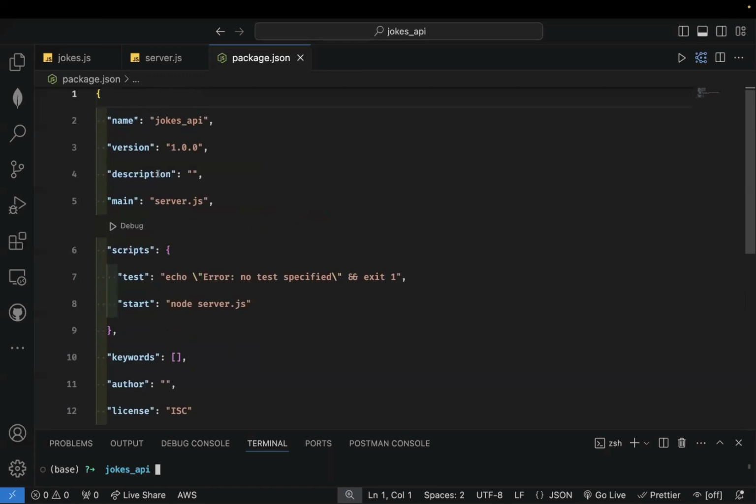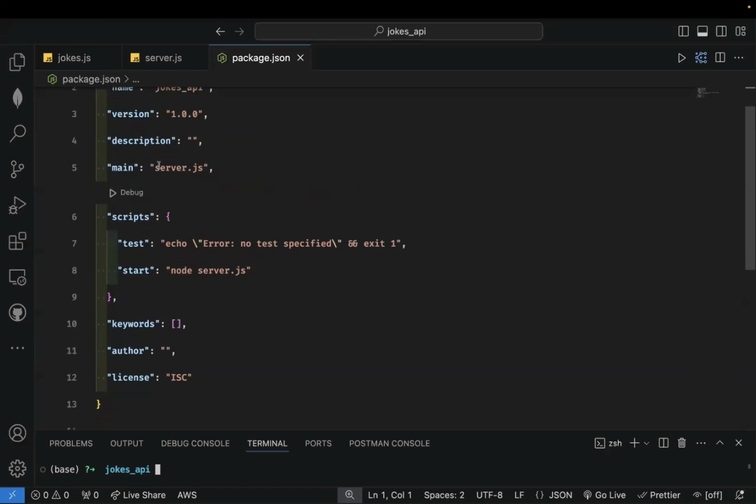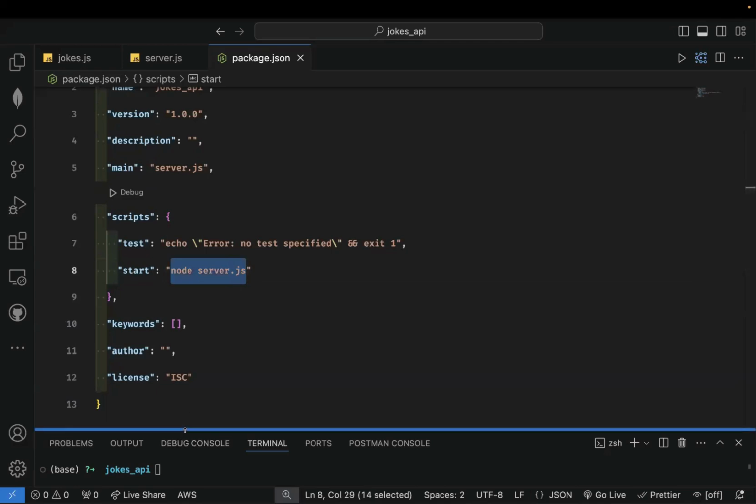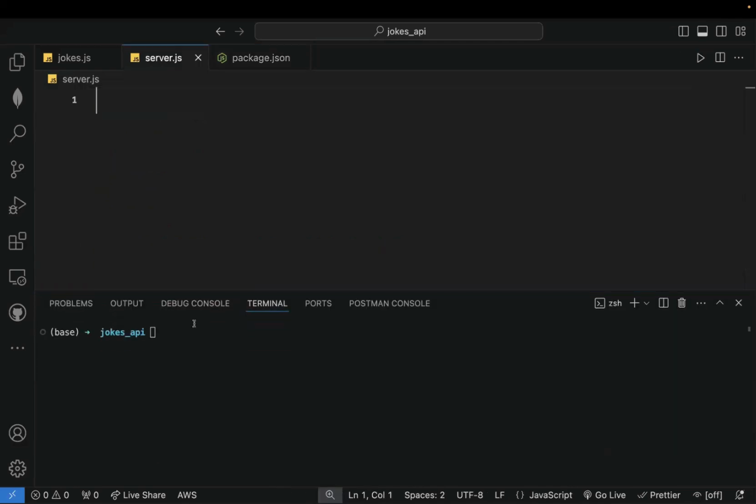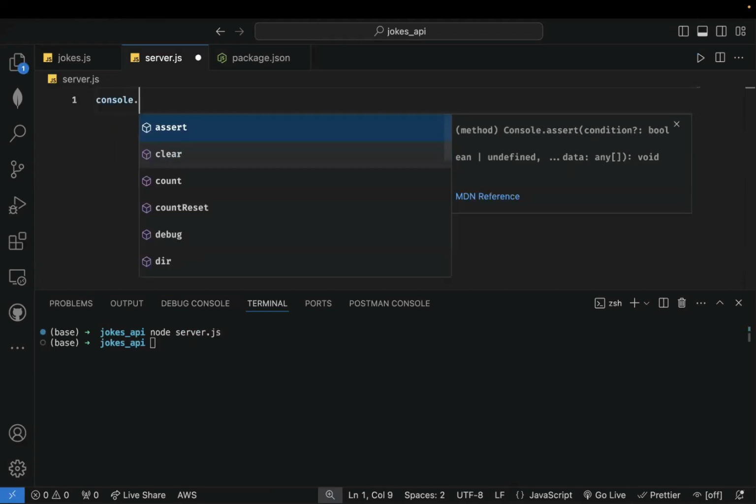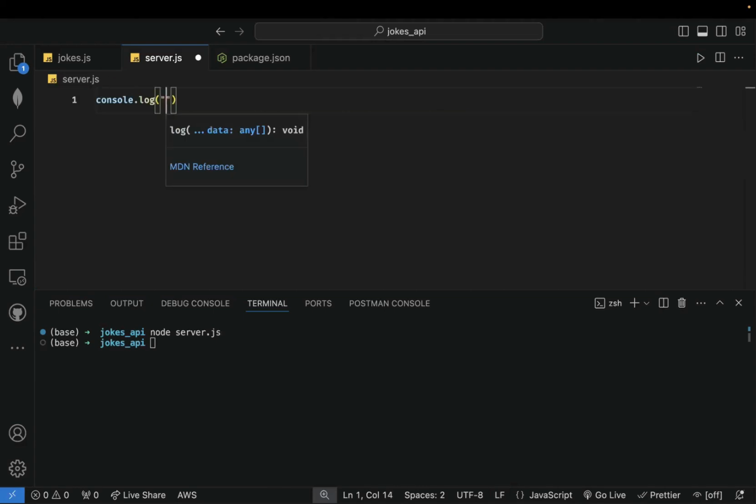So we have the name and all the stuff we went through the last time. And then our main file, which is the entry point, is server.js. All right. And for us to run that file, we'll do node server.js. Okay. So currently there's nothing in the file. So if I say node server.js, you see that nothing happens. But if I write something in there and run, you see that indeed that file is being read.